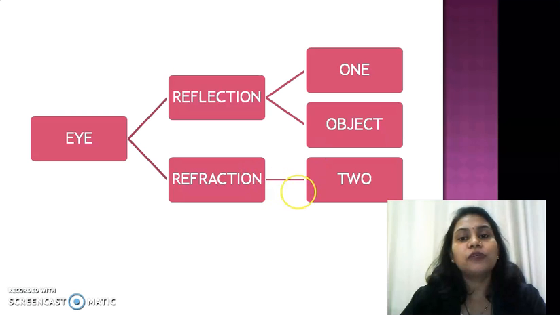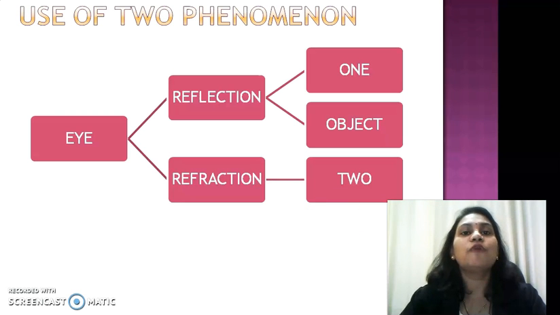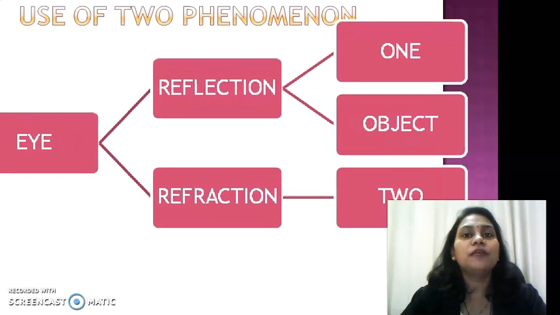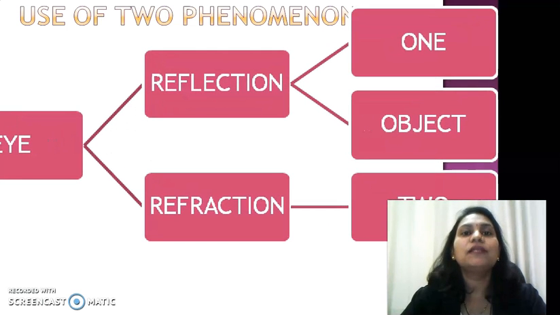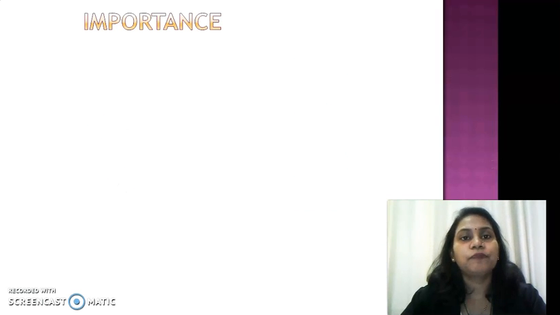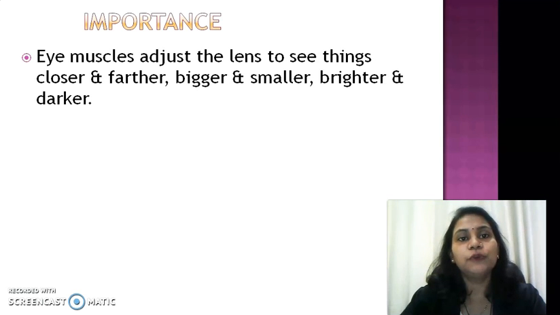For refraction, as all of you know, minimum two mediums are necessary. So in this way there is use of two phenomena for the study of the eye: reflection and refraction. The eye is very important, as I already told you.